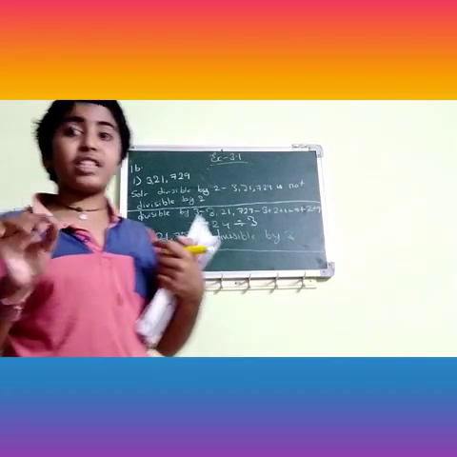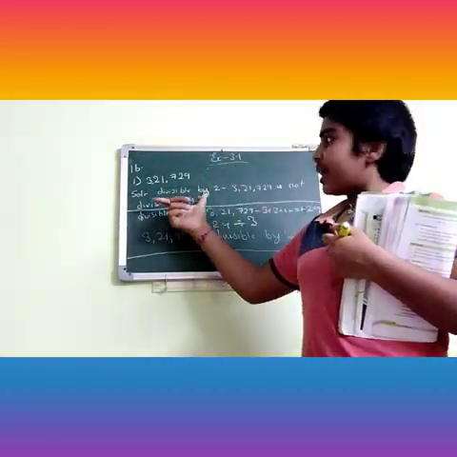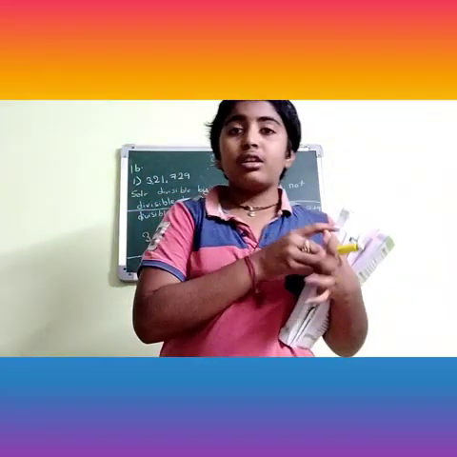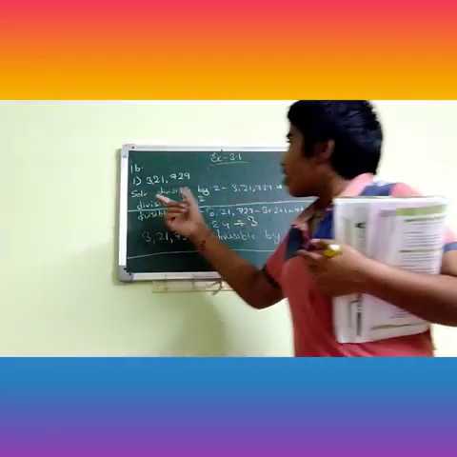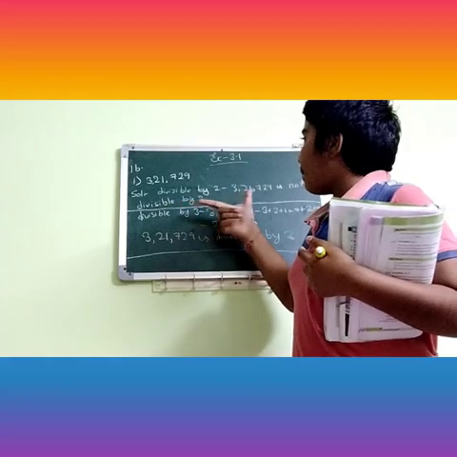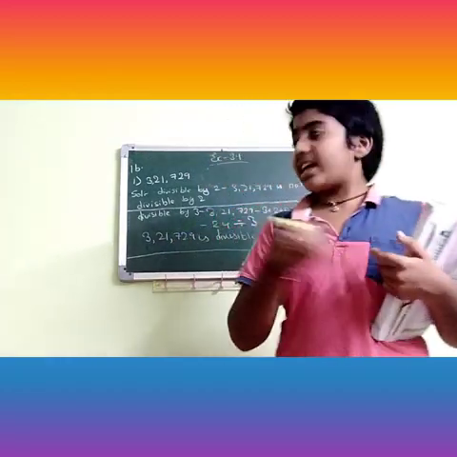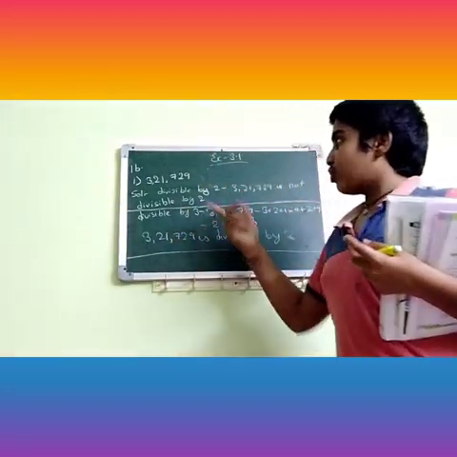If the given number is divisible by both 2 and 3, then the number is automatically divisible by 6. But here the number is not divisible by 2 and divisible by 3. Then the number is not divisible by 6, okay, because the number is not divisible by both 2 and 3.